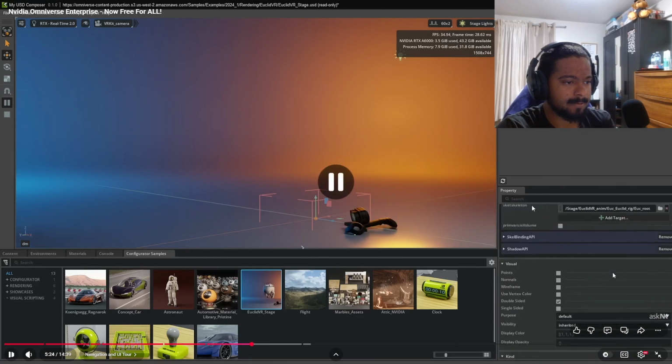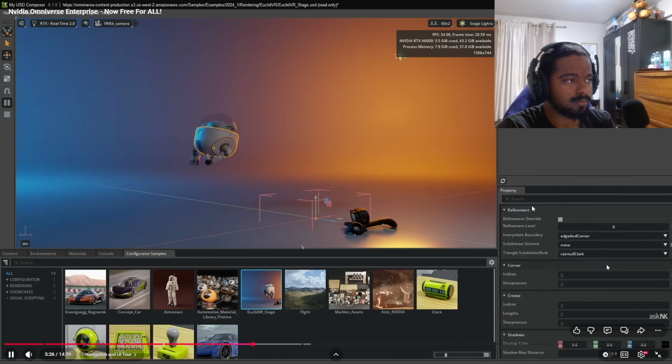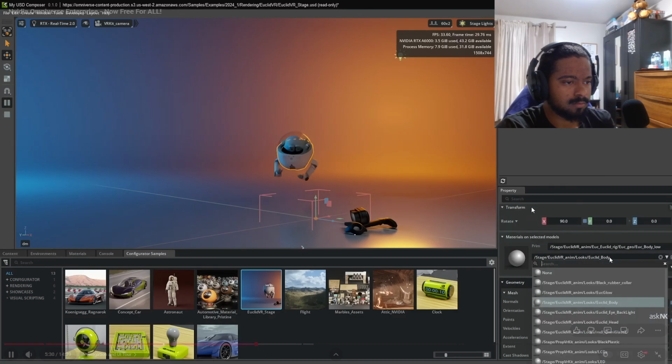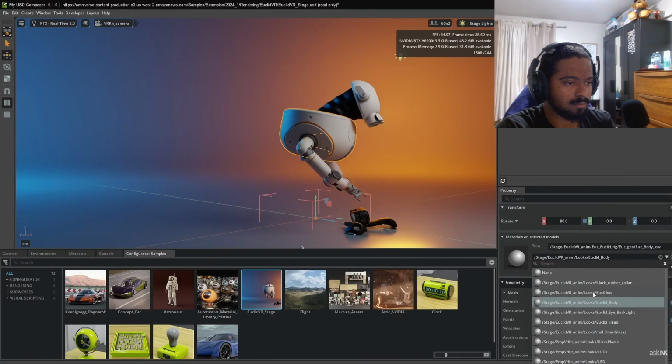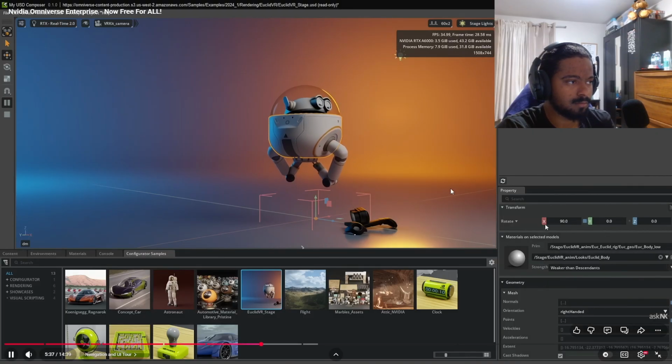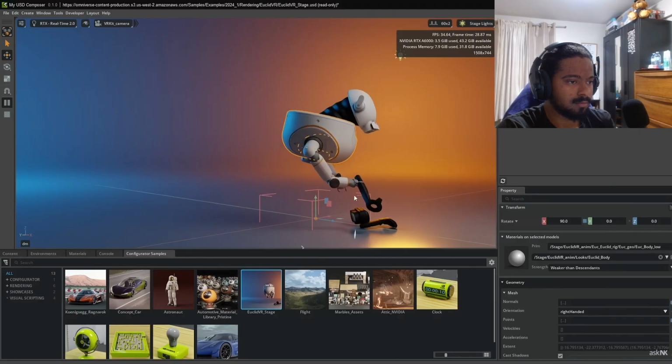So with these properties here, you can make changes, and these changes would apply in real time. So for example, now that we have this texture, we can click down here, select any of the textures that we'd like to work with, and load that onto that specific piece. You can also make changes to the animations as well while this is playing back in real time.